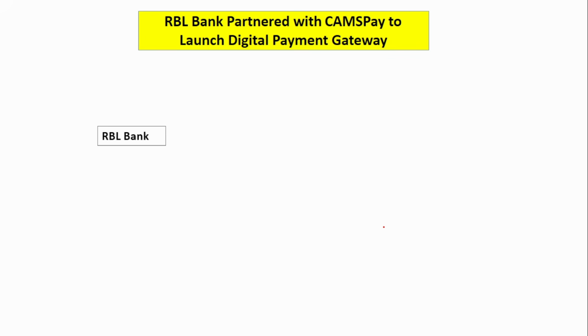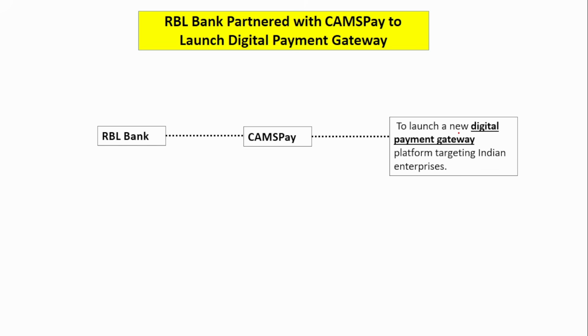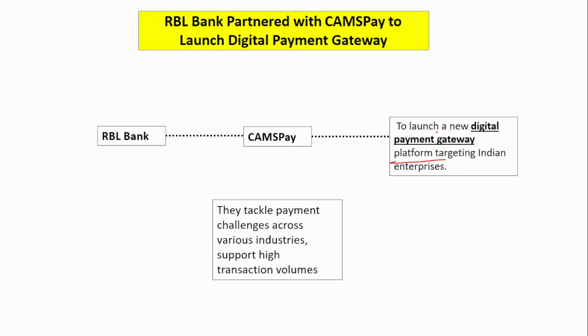Next is RBL Bank. It has partnered with CAMSPay. CAMSPay is nothing but a payment solution provider. Why? To launch a new digital payment gateway platform for Indian enterprises. Mainly people get confused between payment gateway and payment aggregator, because every now and then we see that payment gateway approval or payment aggregator approval has been provided by the RBI.